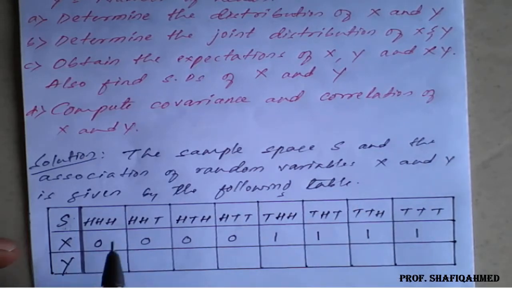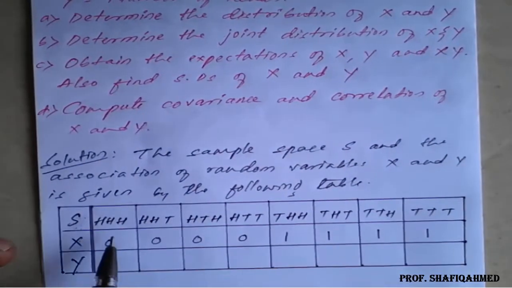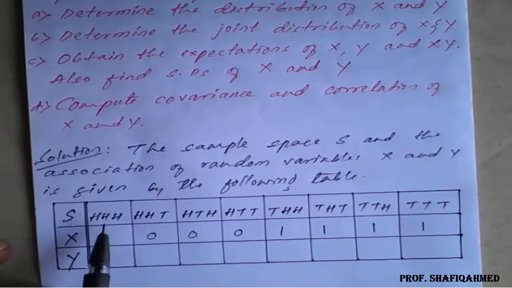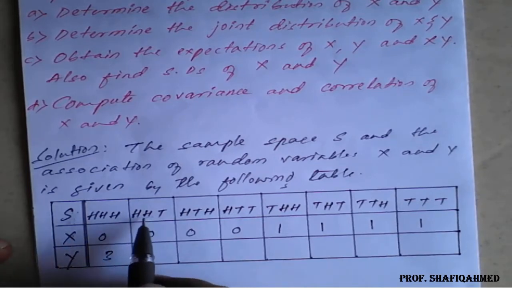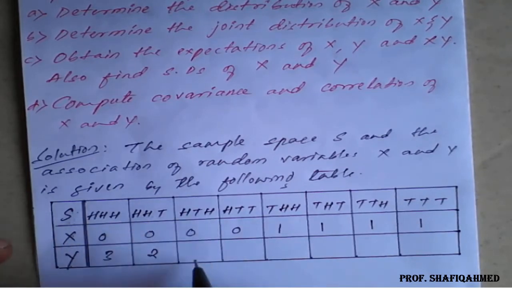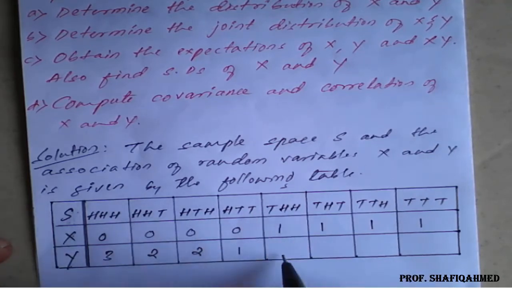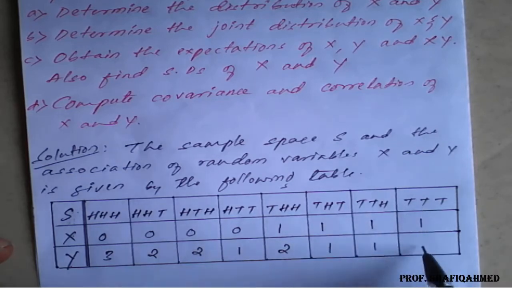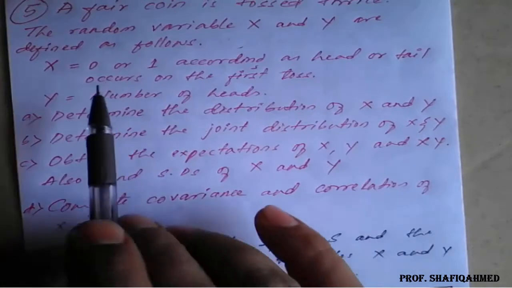Now what does y say? Y is the number of heads in each toss. The coin is tossed 3 times, so how many heads are there? For HHH, 3 heads, so write 3. For HHT, 2 heads, write 2. For HTH, 2 heads, write 2. Then HTT has only 1 head, write 1. THH has 2 heads, write 2. THT has 1 head, write 1. TTH has 1 head, write 1. TTT has no head, 0. So this is the table according to the given instructions.